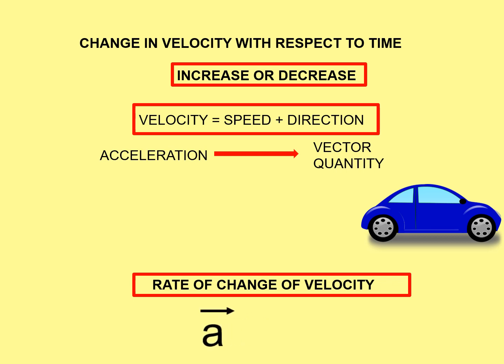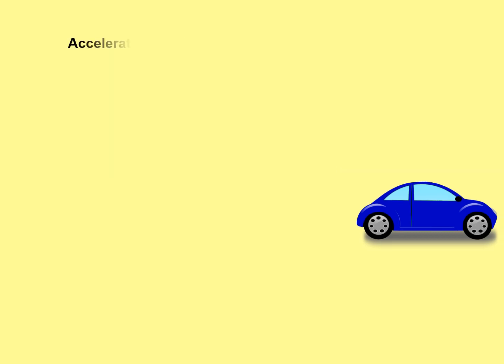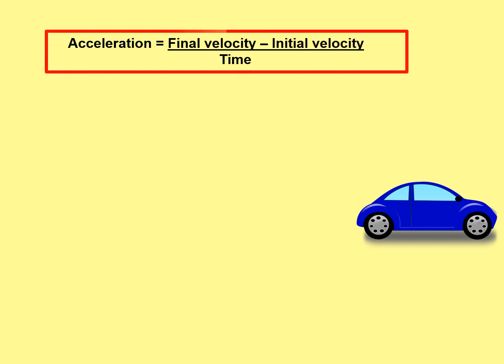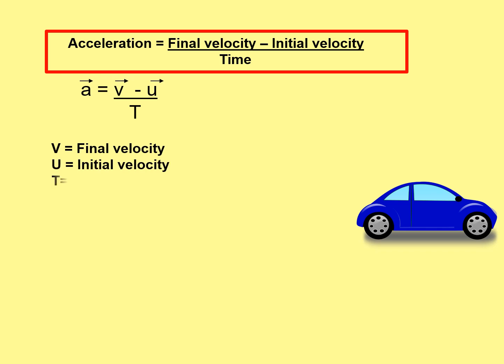Acceleration is equal to final velocity minus initial velocity over time taken. Or we can say vector A is equal to vector V minus vector U over time t. Here V represents final velocity and U initial velocity. As you already know, the unit of velocity is meter per second and time is in seconds. So, the unit of acceleration becomes meter per second square.